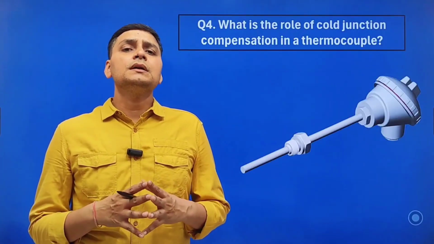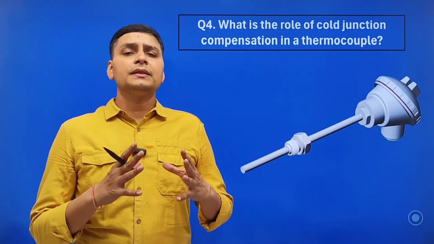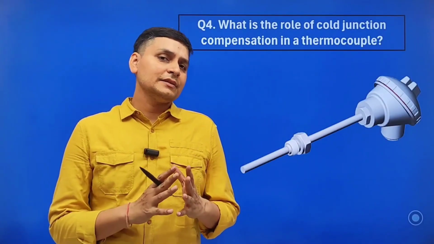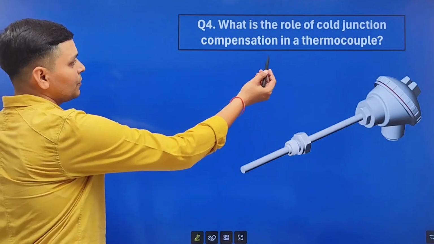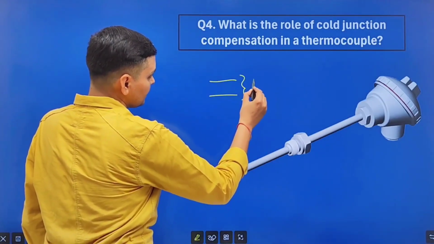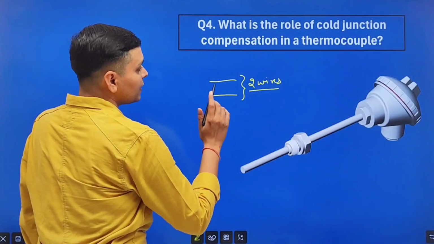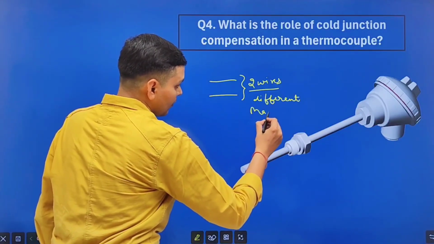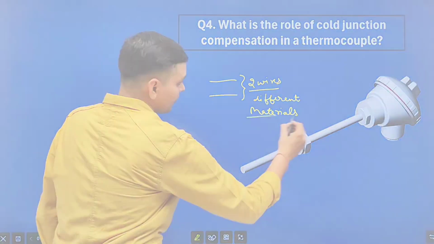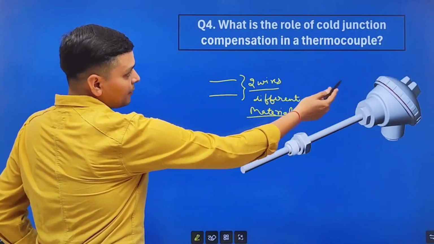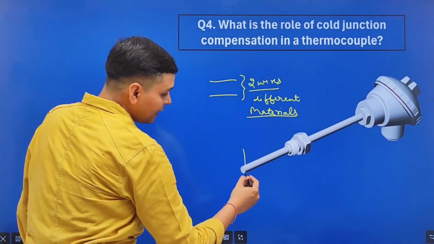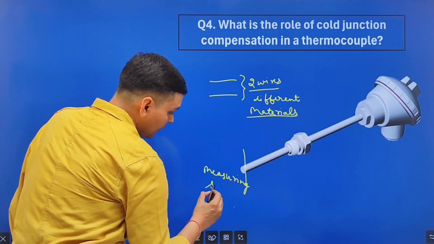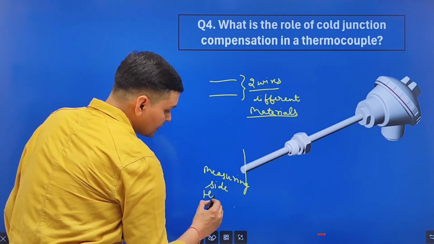Now the next important question is, what is cold junction compensation in a thermocouple and what does it mean? Look friends, it is a very important question. Let's discuss it. A thermocouple contains two wires, and these two wires are of different materials. And thermocouple is used to measure the temperature. And one end of the thermocouple remains at the measuring side. And this end is also known as hot junction.